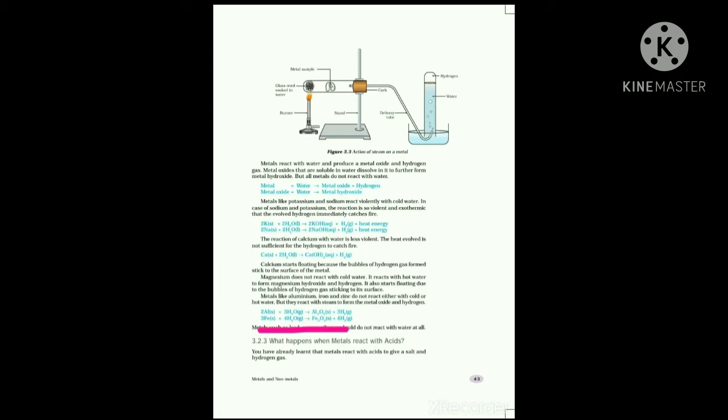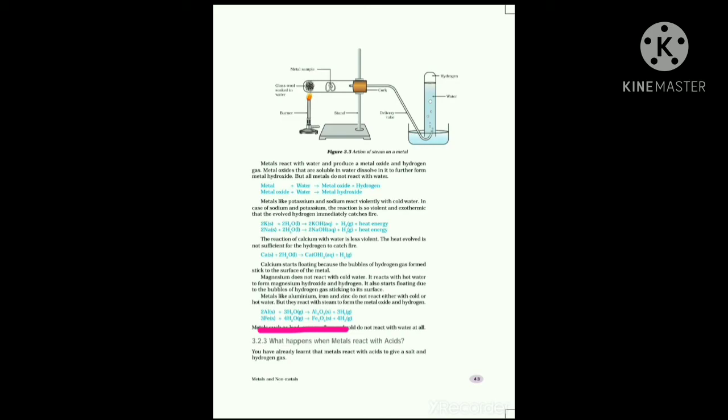The reactivity of metals differs from one another. The highly reactive metals are sodium and potassium. These two metals react with cold water and produce a lot of heat. As a result, the produced hydrogen catches fire.